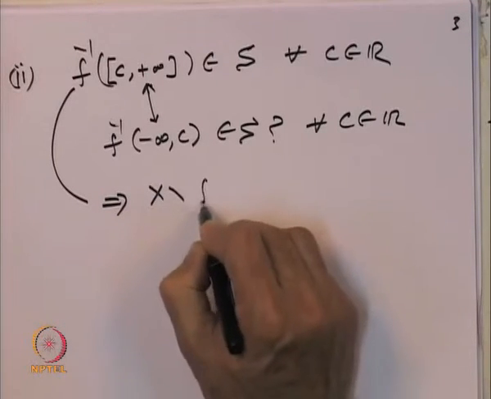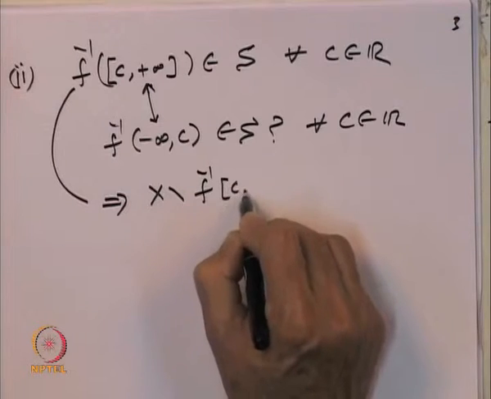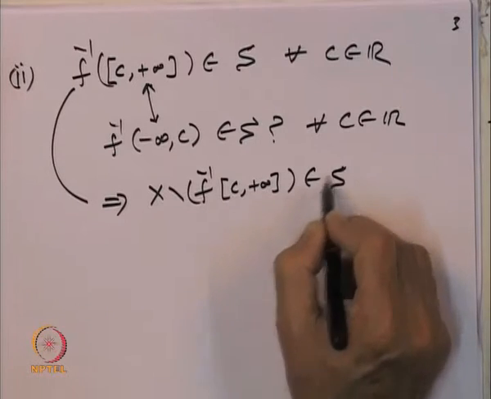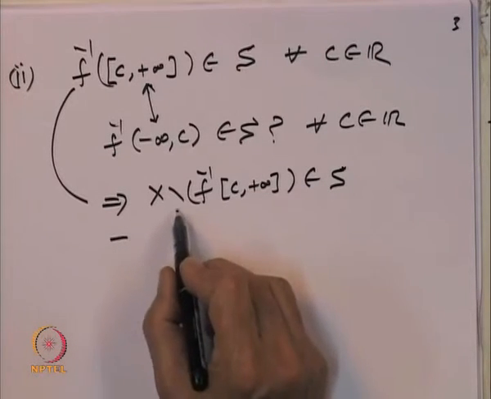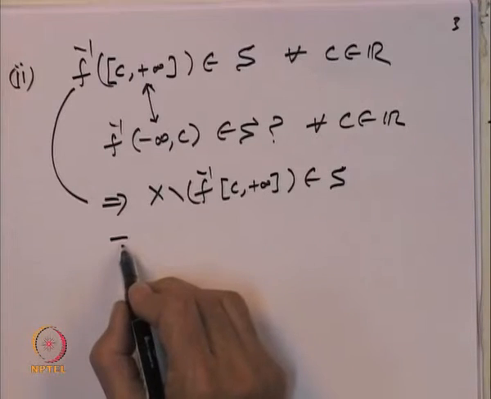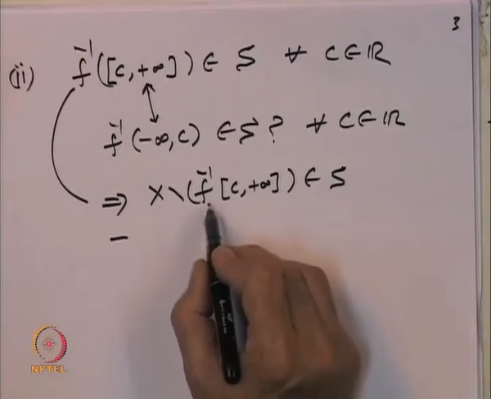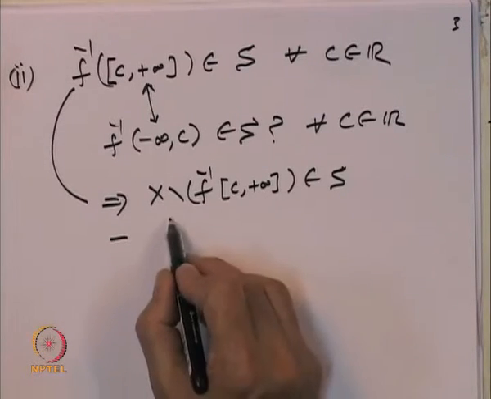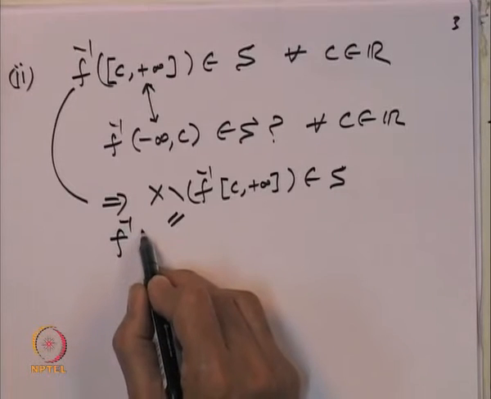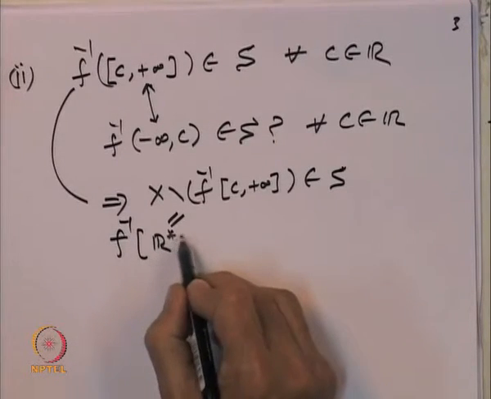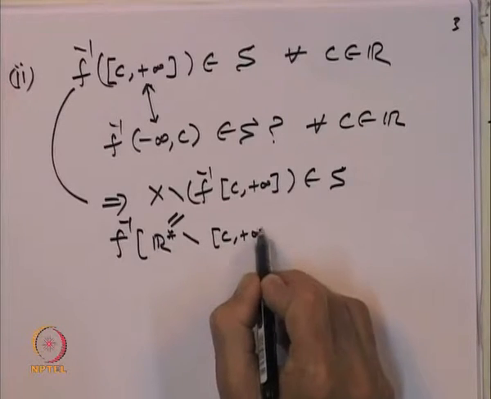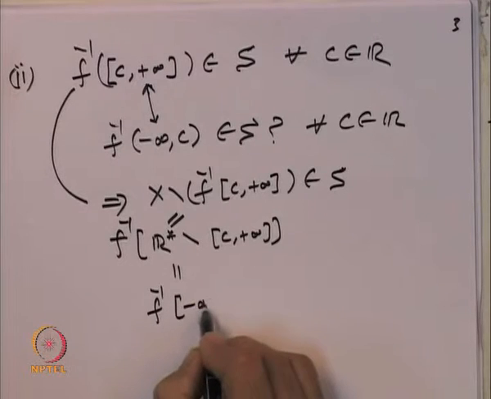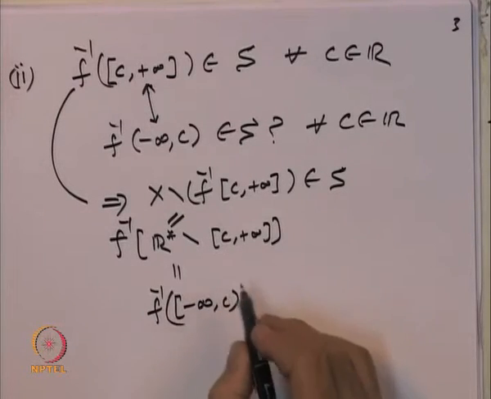So, the given statement implies that, because this belongs to S, its complement X minus f inverse of C to plus infinity also belongs to S. Here is a small observation that the complement of the inverse image is nothing but the inverse image of the complement. So, this set is equal to f inverse of R minus C to plus infinity, and that is equal to f inverse of minus infinity to C open, because here C is closed.